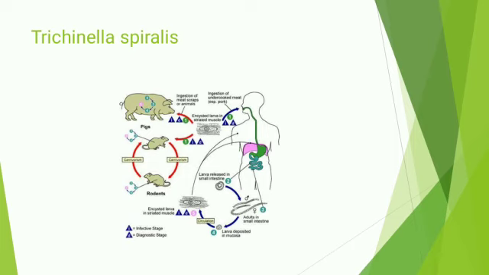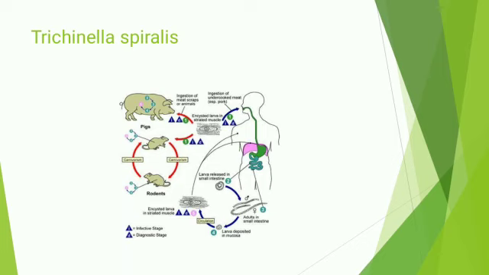Another host must ingest the infected meat muscle to continue the life cycle. Most humans are infected by eating improperly cooked pork products. When they ingest the larval cysts, the larvae go to the stomach and make their way to the wall of the small intestine, where they molt four times and develop into adults.